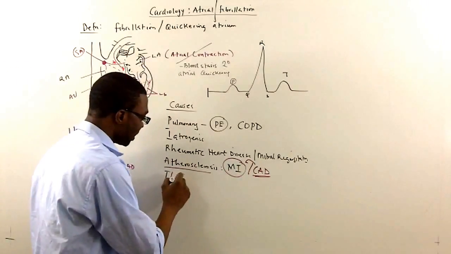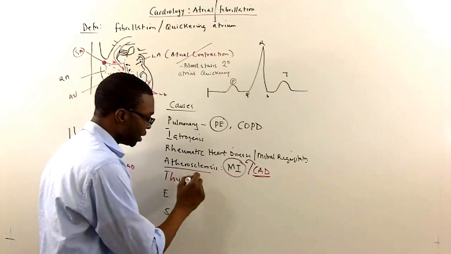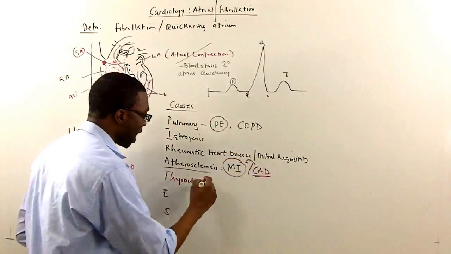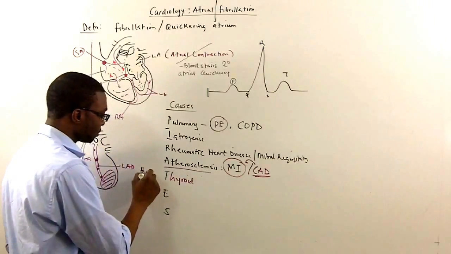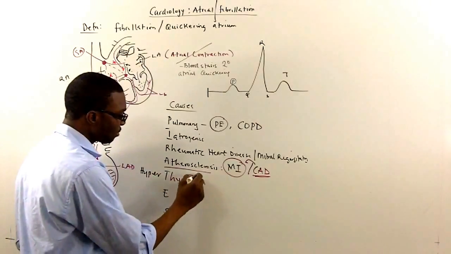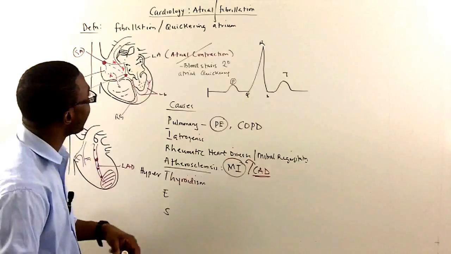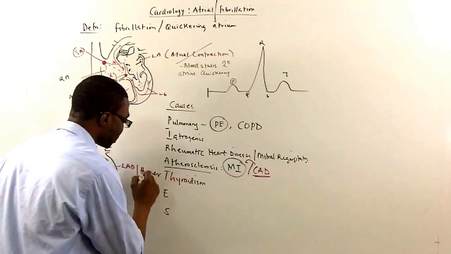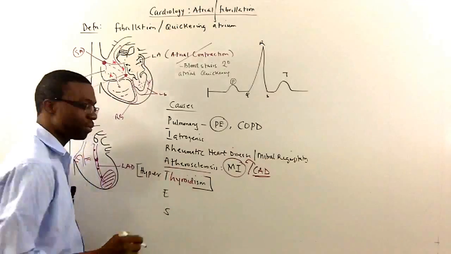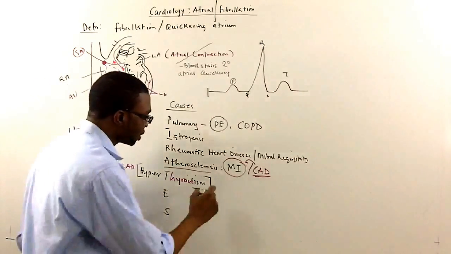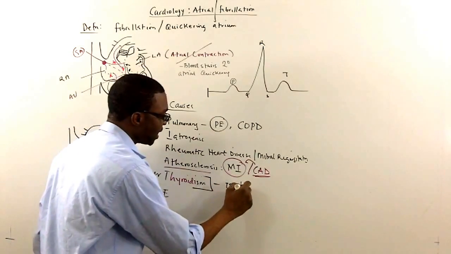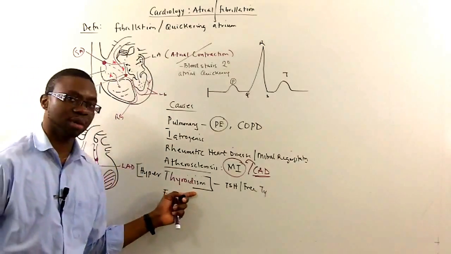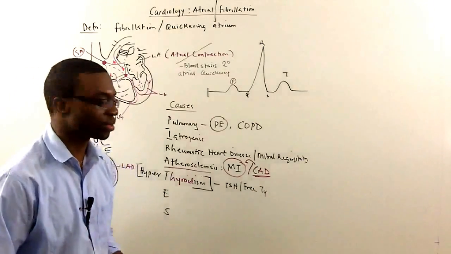The next mnemonic is thyroid. Thyrotoxicosis, especially patients that have hyperthyroidism, are predisposed to atrial fibrillation. Remember that. That's one of the causes of atrial fibrillation. So if this is a new onset atrial fibrillation, always check the patient's TSH and free T4, right? Because you want to make sure it's not because of their thyroid problems, all right?